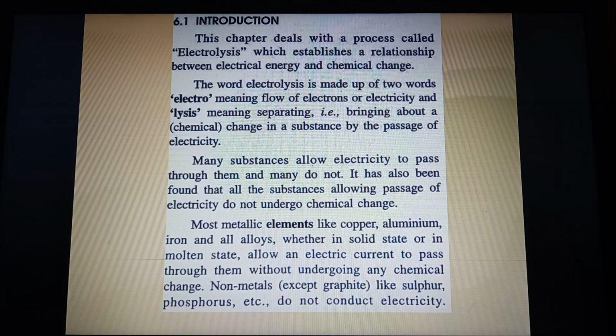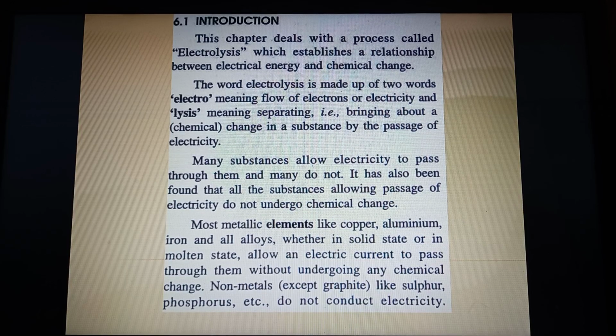Now, before I begin with this chapter, I'd like to inform you that no part has been deleted from this chapter according to the reduced syllabus. So, whatever content is mentioned at the top of the first page, that is your syllabus part, we are going to cover the entire content.